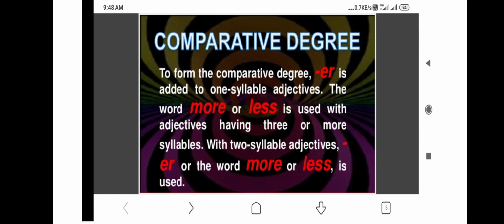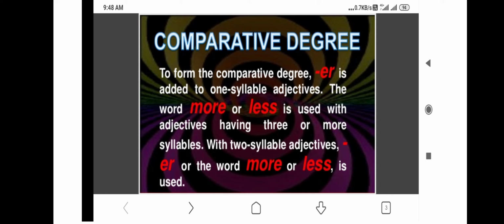Now, how to change comparative degrees from positive here? To form the comparative degree, er is added to one syllable adjectives. The word more or less is used with adjectives having 3 or more syllables. With 2 syllable adjectives, er or the word more or less is used. Now, you know what syllables are. Syllables are divisions of words. A word is divided into how many syllables?